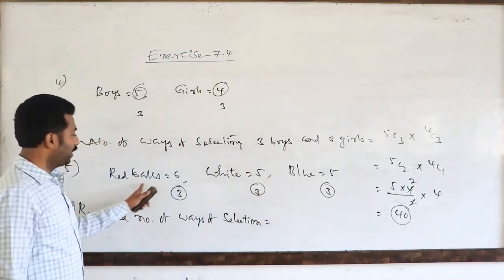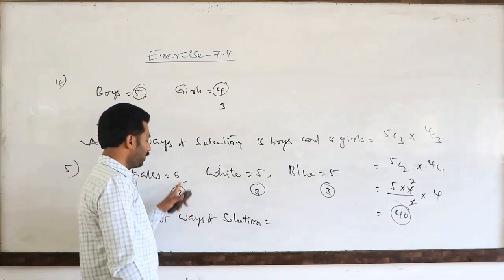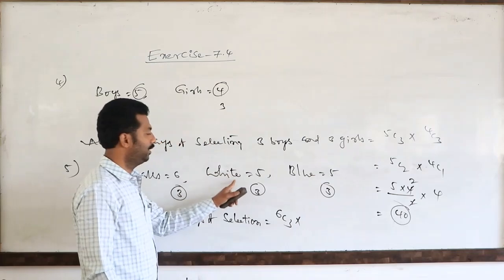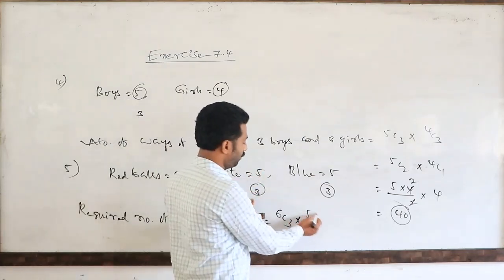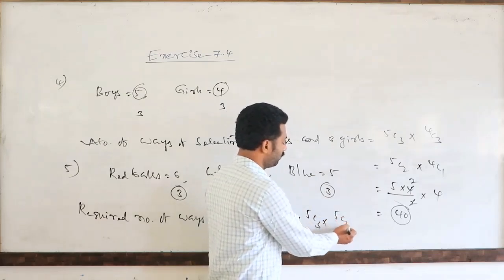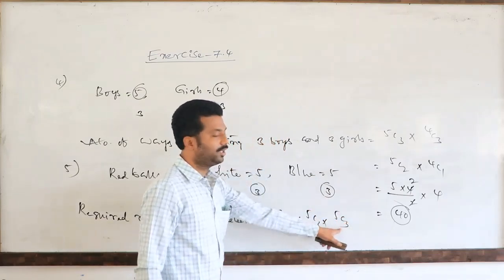So how many selections are there? 3 we have to choose from 6, that is 6C3, and 5C3 and 5C3. Total 9, that is 3, 3, 3.